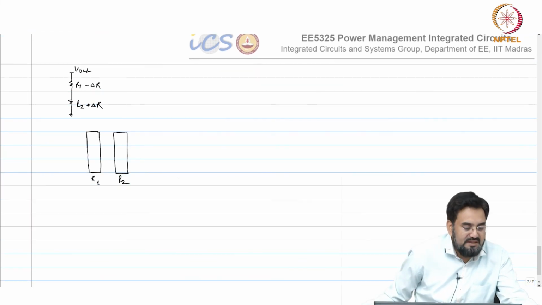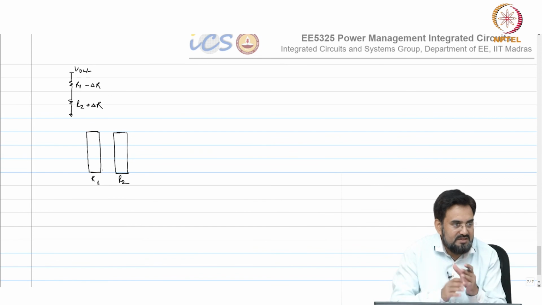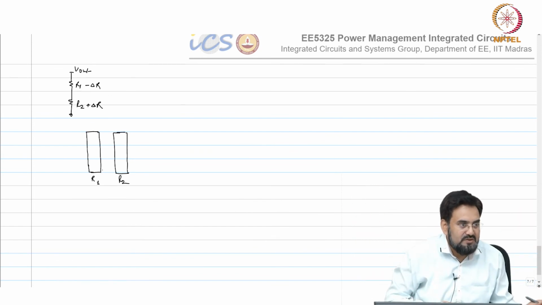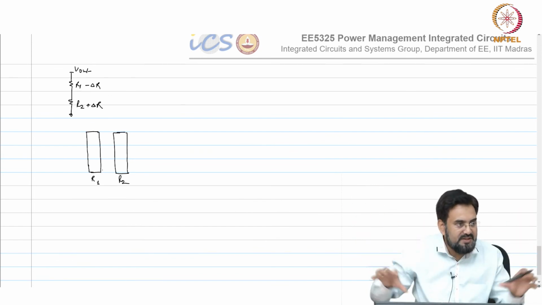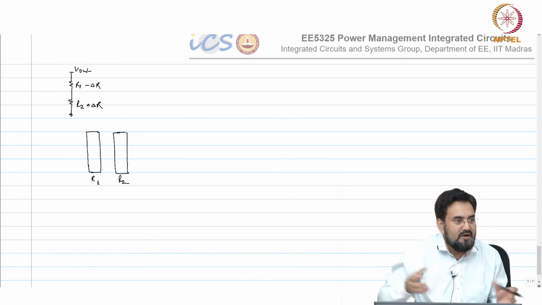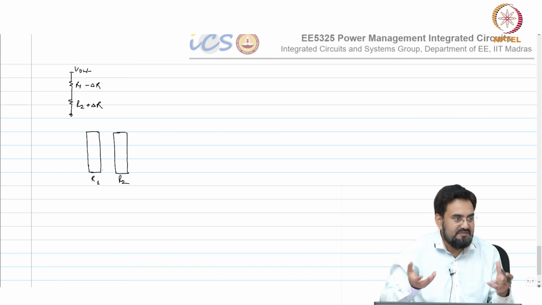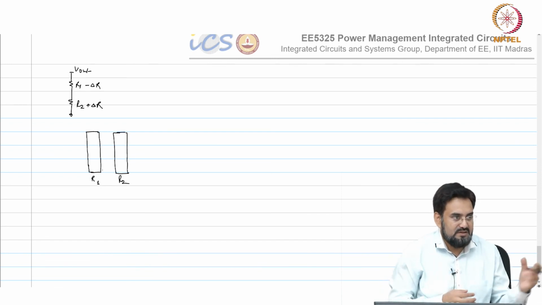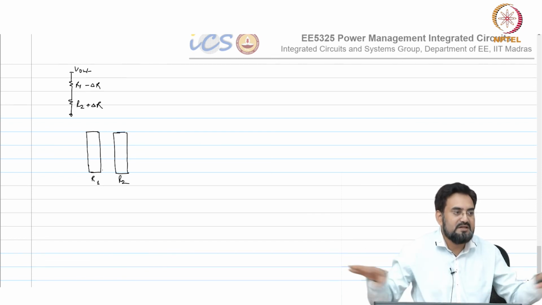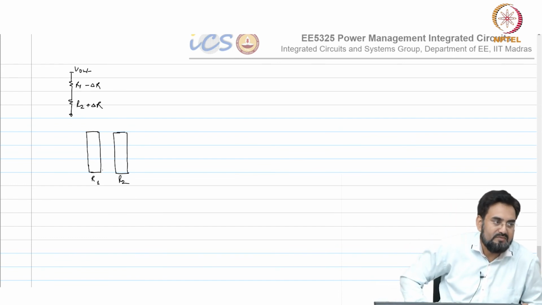So we try to match them, and we apply some layout techniques to make sure they are matched. Just like common sense, what we do is split them in pieces. Instead of having a single R1, single R2, we split them in pieces and distribute equally, so that on average the total resistance is seeing the same effect, and they will cancel out. So the error is averaged out and becomes close to 0.